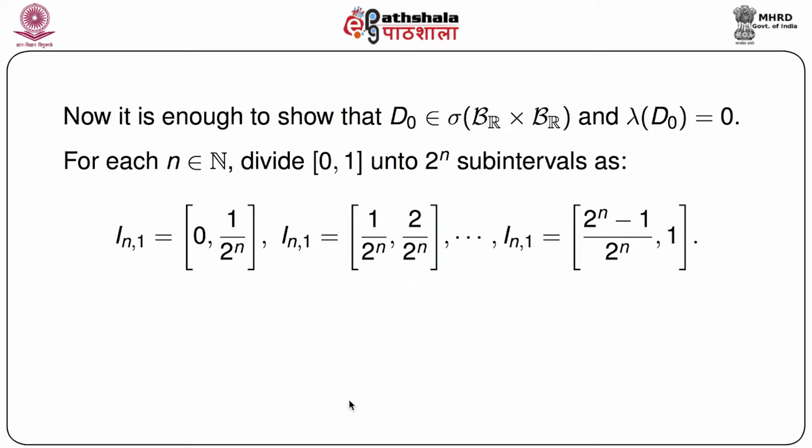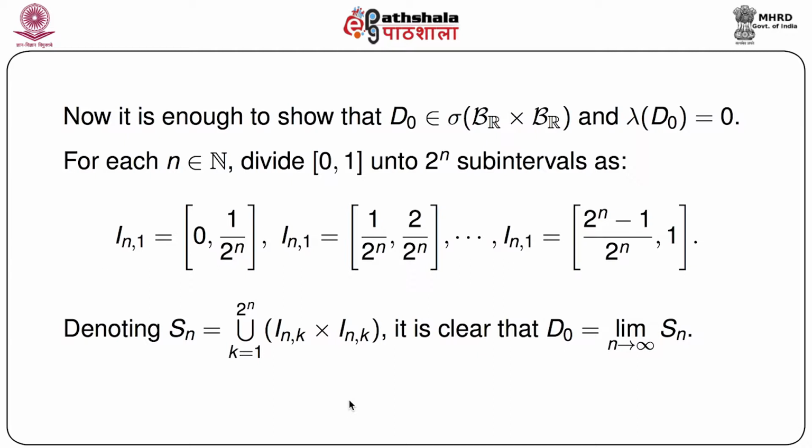So this is the way we define 2 to the power n sub-intervals. Now let us denote S_n as the union over k equals 1 to 2 to the power n of I_{n,k} cross I_{n,k}. It is immediately clear that D0 is nothing but the limit of S_n as n goes to infinity. This is easy to check.